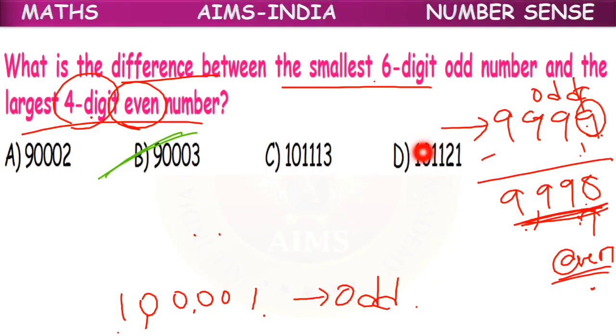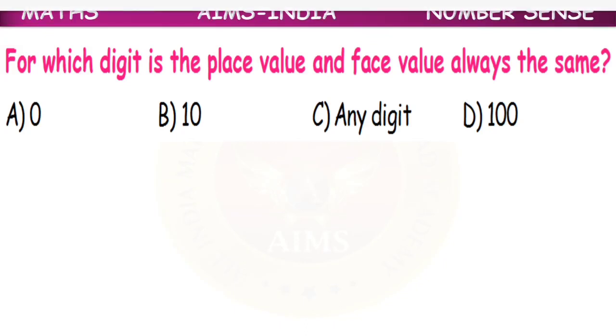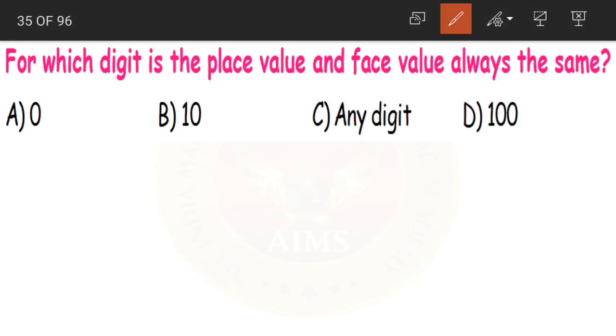Clear, children? The smallest 6-digit odd number and the largest 4-digit even number. Next question. For which digit is the place value and face value always the same? Now if you remember about 0, children, let us look at the options. Option A is 0. What is the place value of 0?